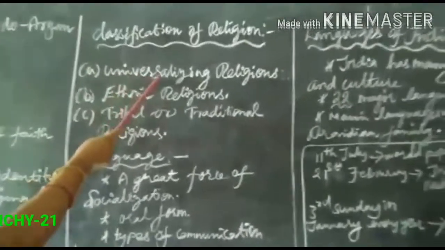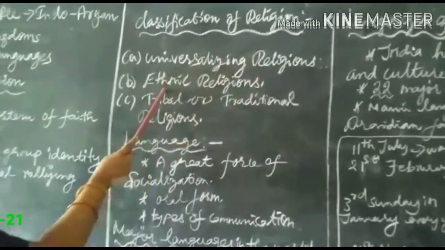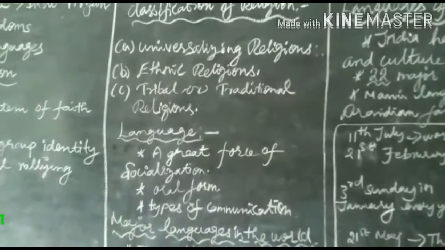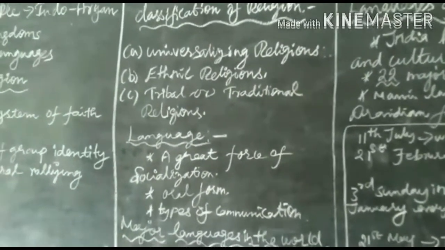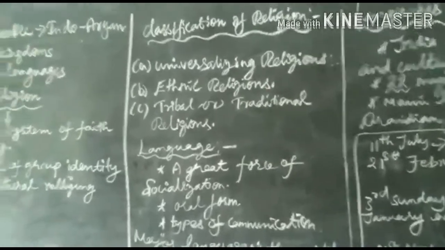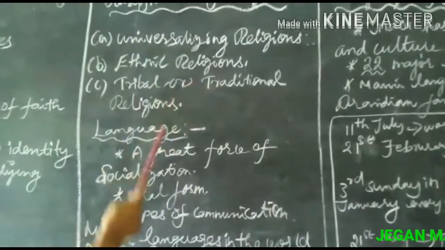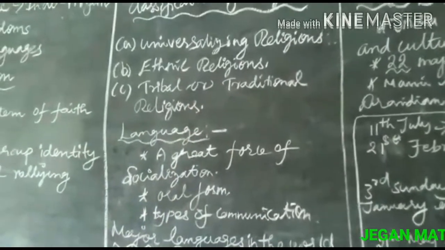Next, ethnic religions: Judaism, Hinduism and Shintoism. These are called ethnic religions. Next, tribal or traditional religions.